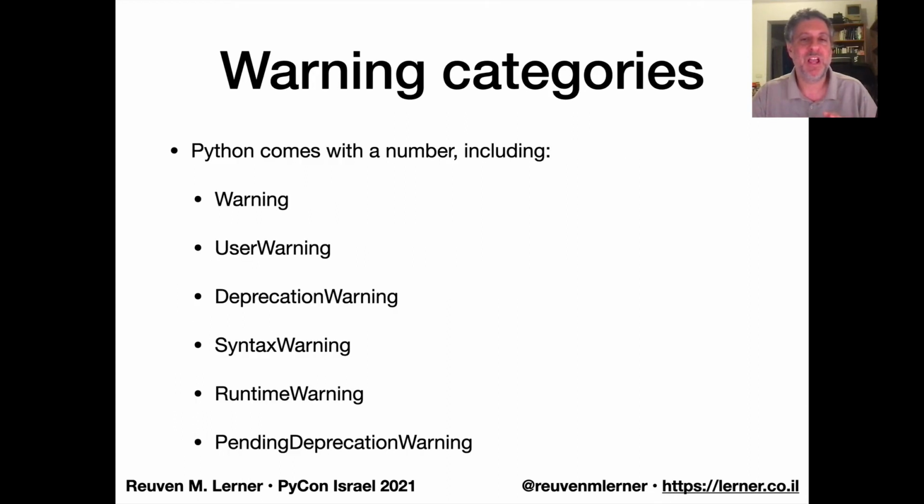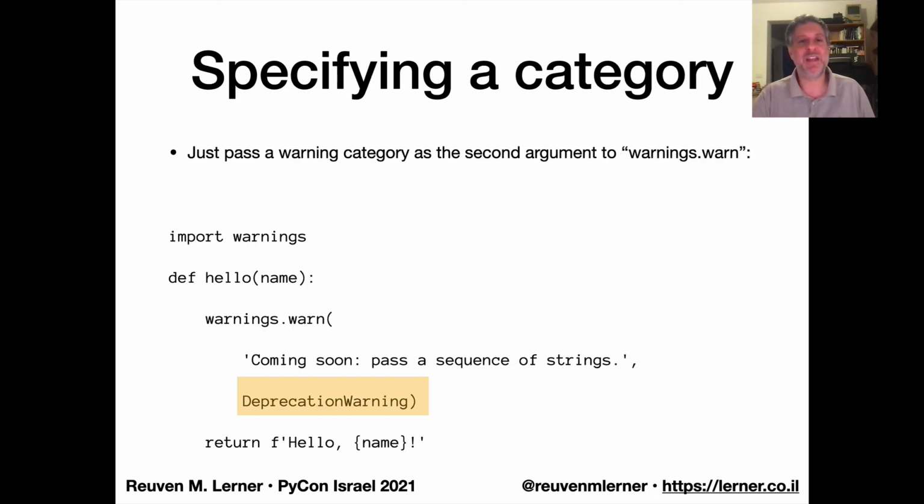Now, there are already a bunch of warning categories that come built in with Python. There's warning, user warning, deprecation warning, syntax warning, runtime warning, and pending deprecation warning, among others. And a bunch of these are pretty obvious as to what they're for. So by default, we saw that it's going to give you a user warning. But if you want to specify some other type, you can do that. How do I do that? Well, I pass a second argument to warnings.warn, and that is a category, one of these warning categories that we have there. And then when our warning is actually displayed, it's going to indicate what type of warning it was.